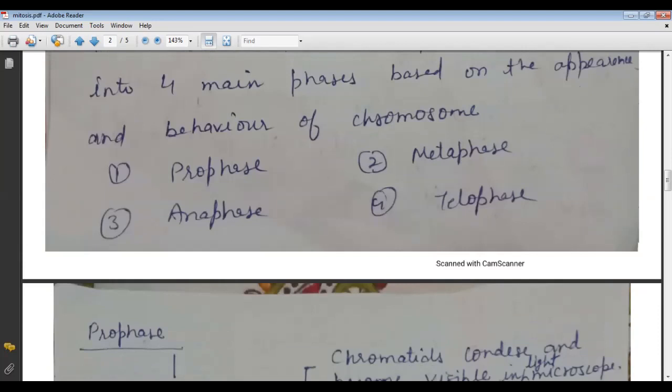First question: what do you mean by the somatic cell and the reproductive cell? And the second question: explain all the phases of mitosis with the help of a diagram.